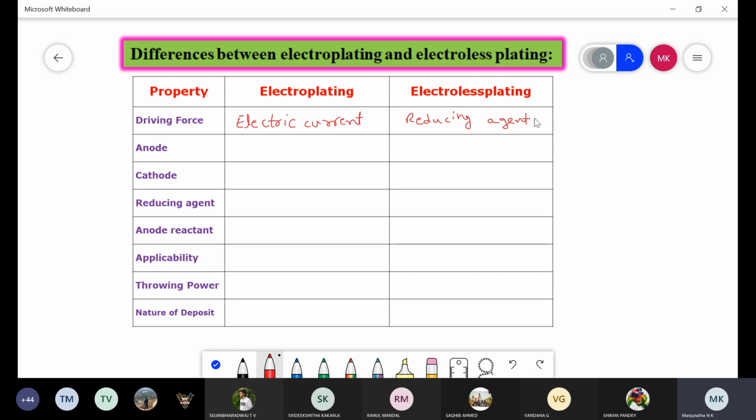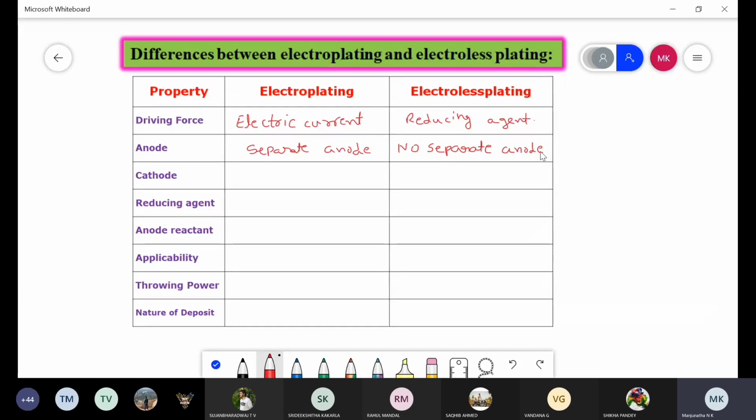Coming to another difference, that is the anode material. In the case of electroplating we use a separate anode. But in the case of electroless plating there is no separate anode used. We only use the metal surface or article, and we are not using any separate anode material or cathode material in the electroless plating process.